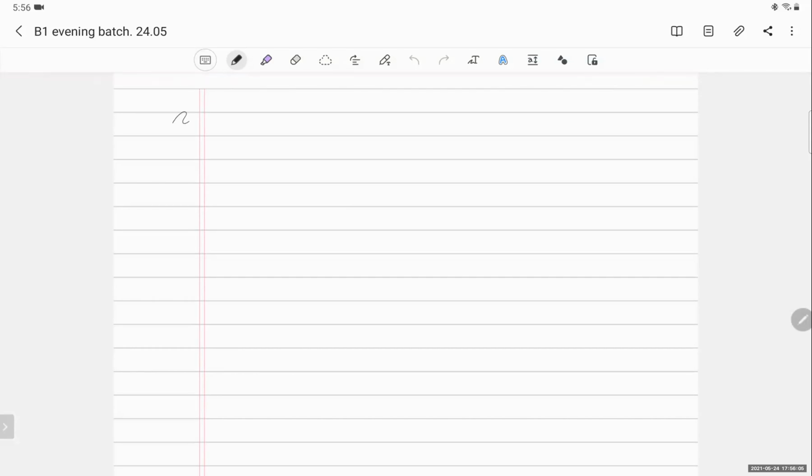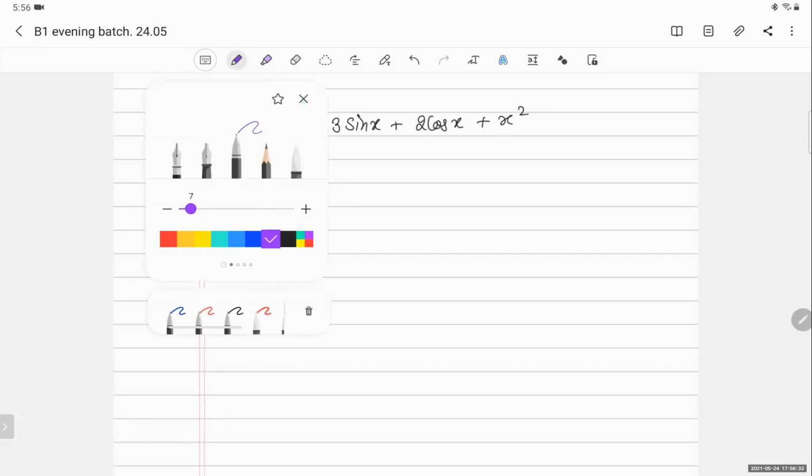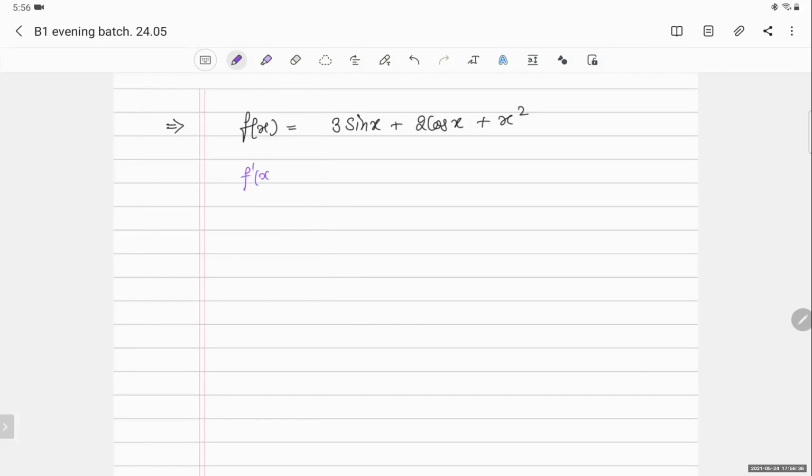Okay. So in the last class, we did trigonometric functions. I will give you an example. Suppose you are given a function f(x) = 3 sin x + 2 cos x + x². You can see the whole function is a function of x. And suppose I want to ask you what is f'(x), how will you do it? We'll differentiate the whole thing.